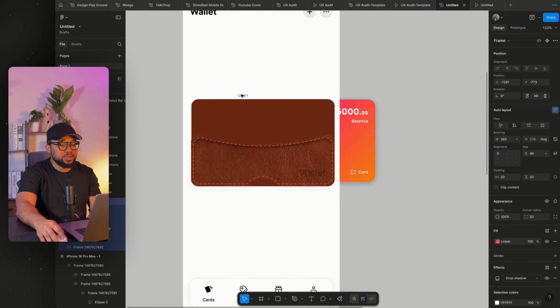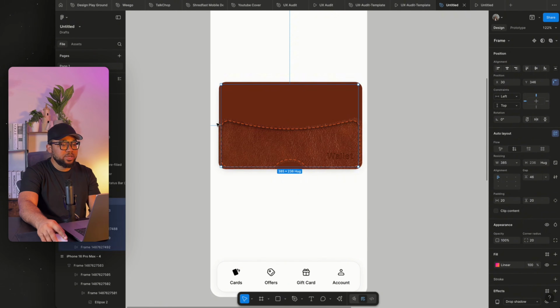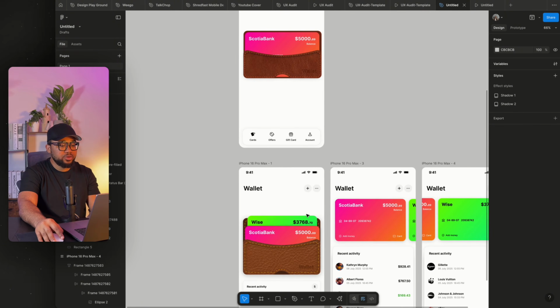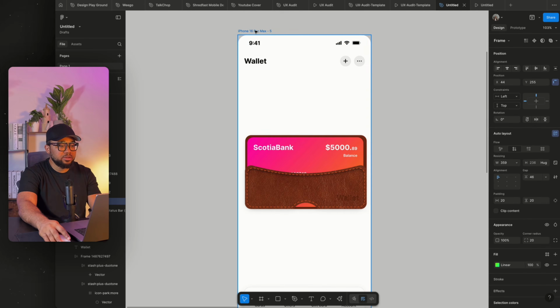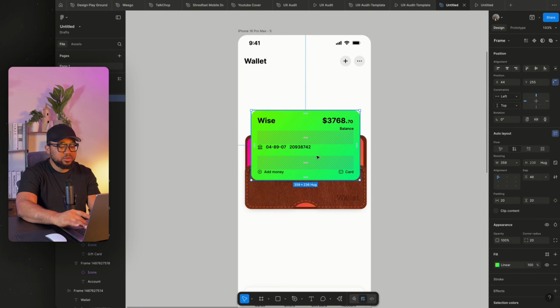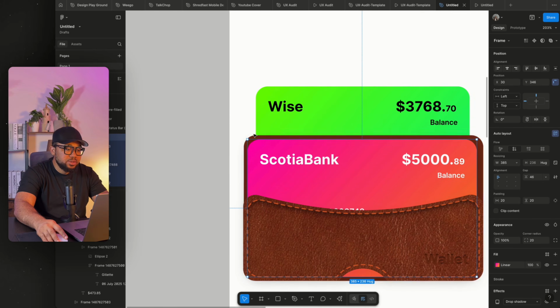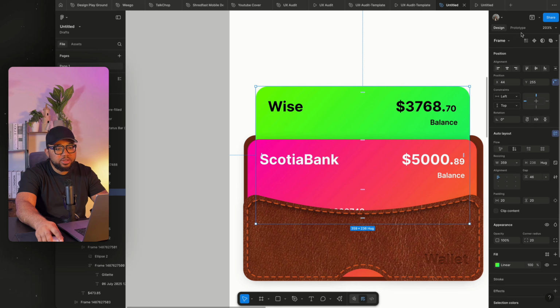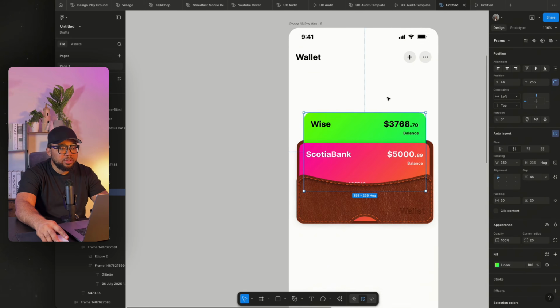So we're going to break this in and set it here. Push it to the back. Then we're going to bring this one, copy it. I've already shown you guys how I created a card, so I'm just going to paste it here. So send to the back. Also select this and send to the back. So for this, make sure that it's not tied to anything. Yeah, it's not tied to anything.